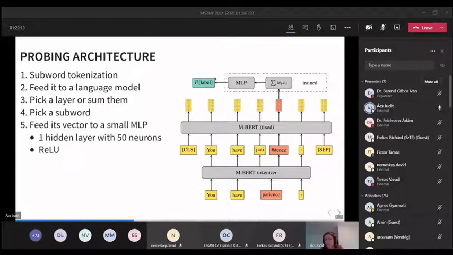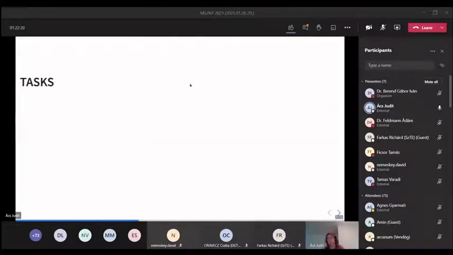We train a small multi-layer perceptron on top here. So this is just a small neural network with one hidden layer and ReLU activation. And we compute loss against some linguistic label. Okay, what are these linguistic labels? So what are the tasks that we had on our hands?